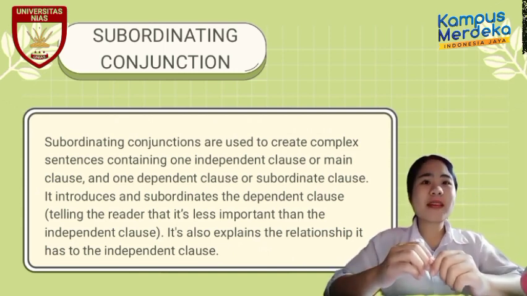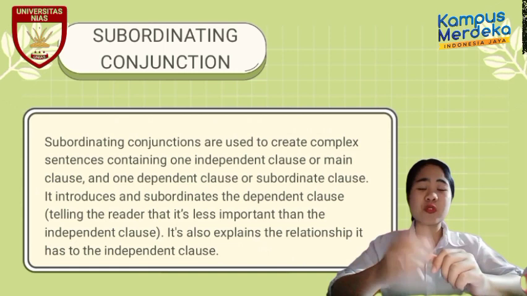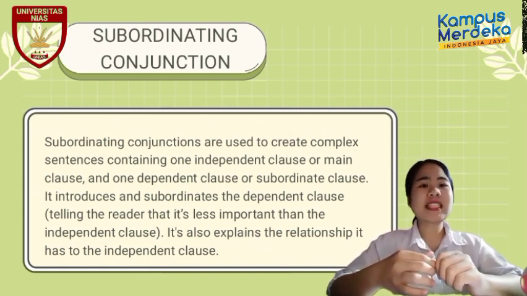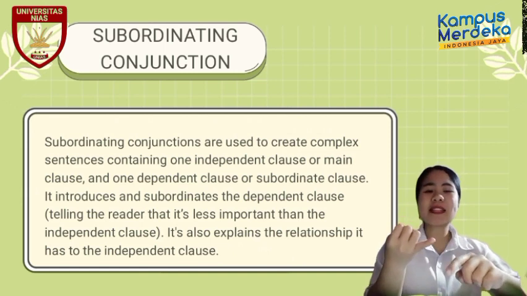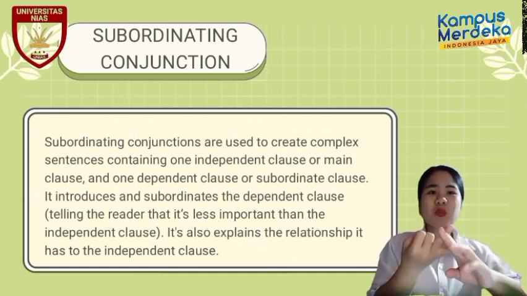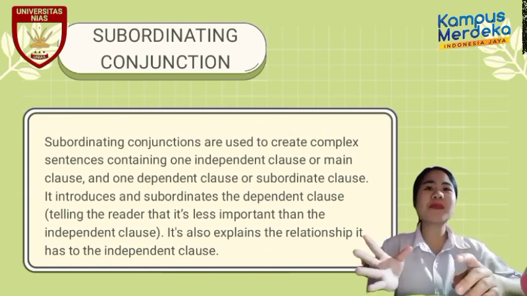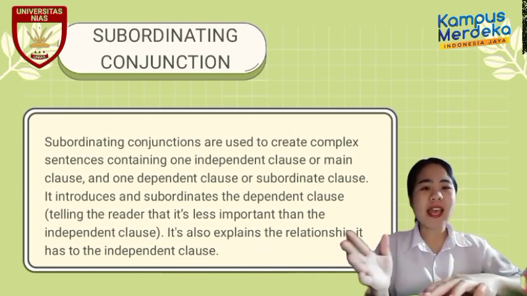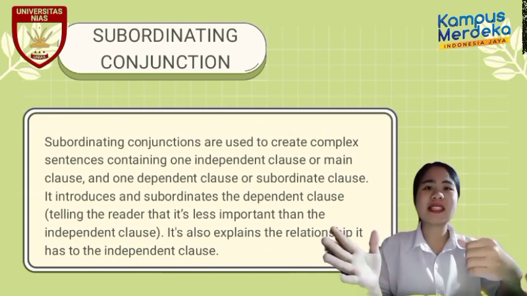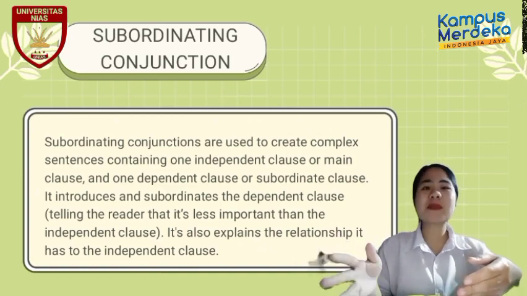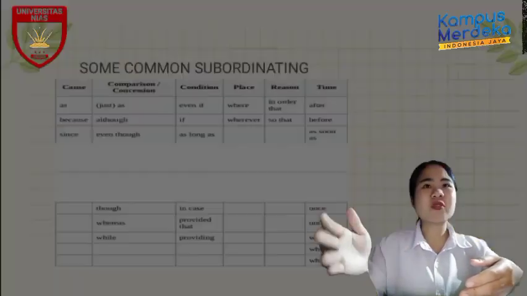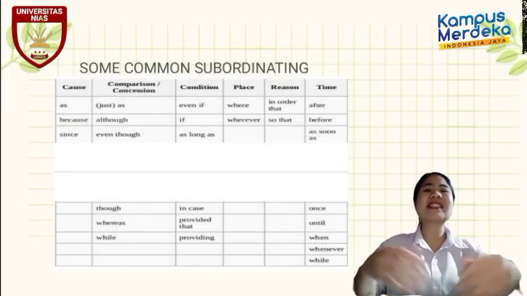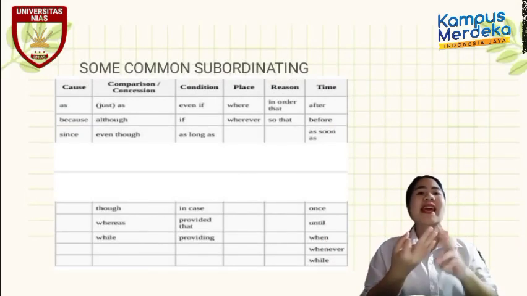Okay, the subordinating conjunction is usually used with three words. Especially the first one is as, the second one is because, and the last one is since. Actually, subordinating conjunctions have different words that can be used, but in general, the most common words used in subordinating conjunction are as, because, and since.